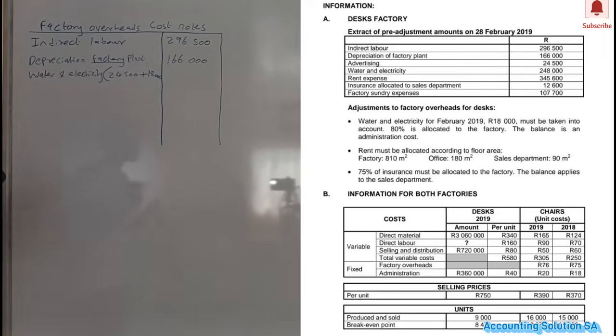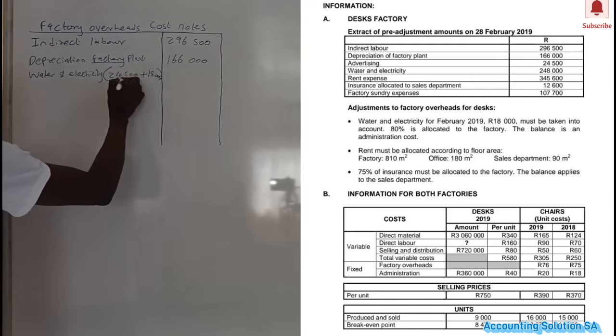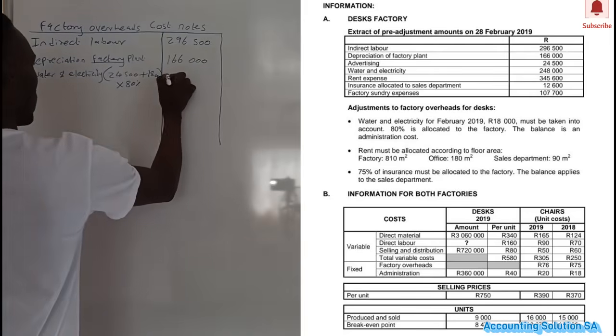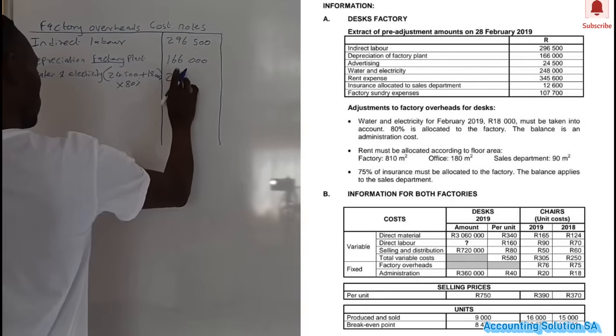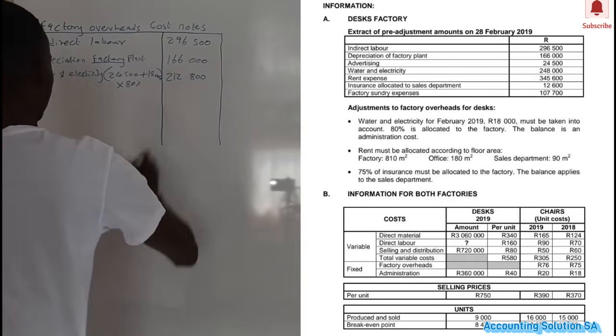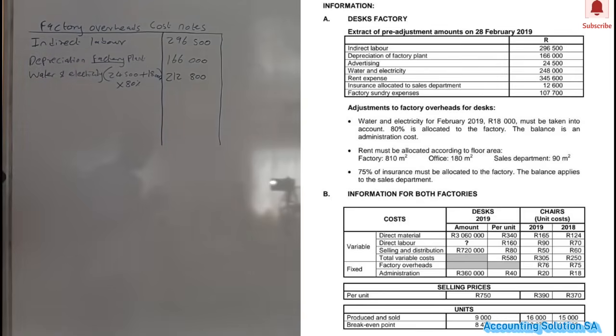We have to make sure that we add 12 months before we do what? We do allocation. Then after that we're going to multiply this answer by 80%, because they said only 80% falls under a factory. If you do this calculation, you are going to get an amount of 212,800. Simple as that. Now we have to move to rent.